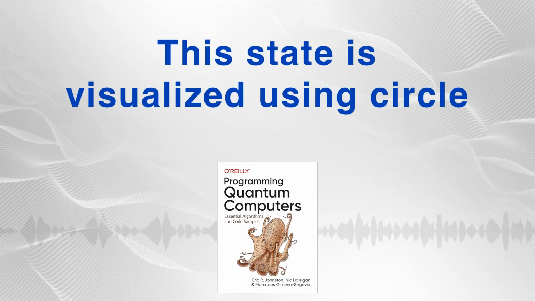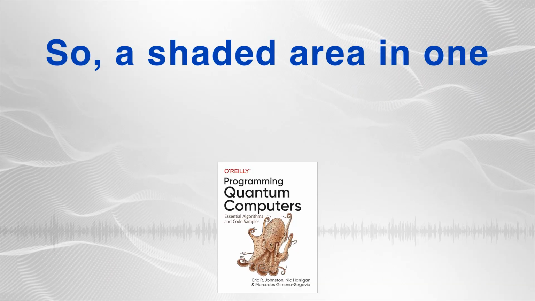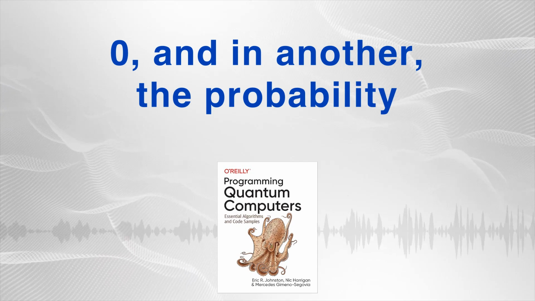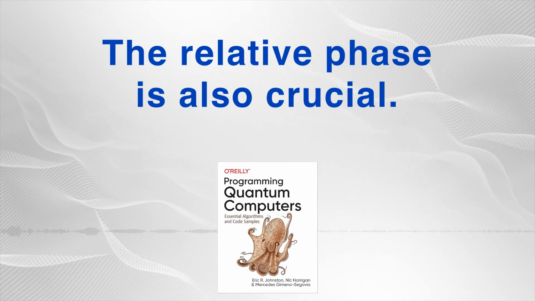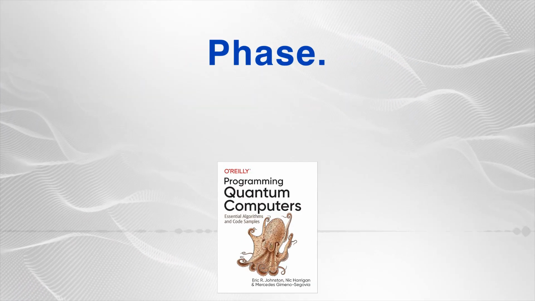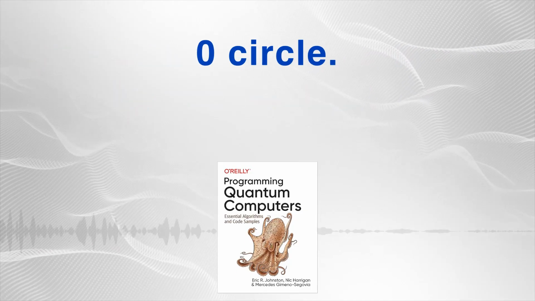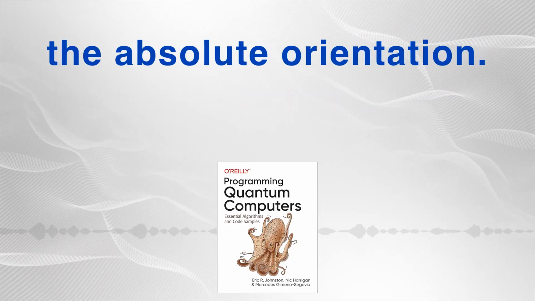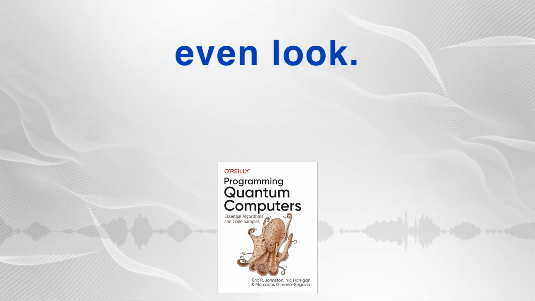This state is visualized using circle notation. Tell us about that notation. So a shaded area in one circle shows the probability of getting 0, and in another, the probability of getting 1 upon measurement. The relative phase is also crucial. Phase. Yes, represented by the rotation of the one circle compared to the 0 circle. Only this relative rotation matters, not the absolute orientation. That's a fascinating concept. So much information hidden before we even look.